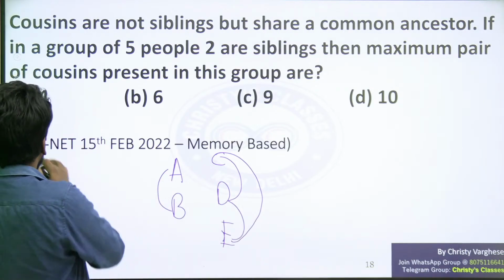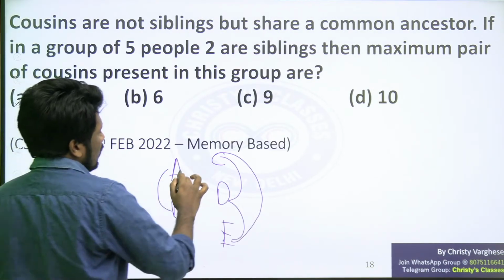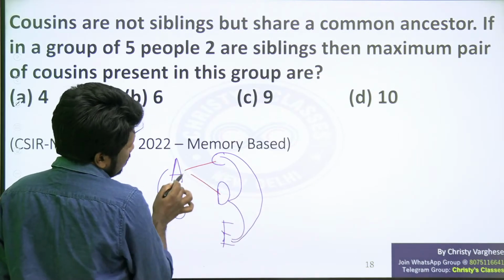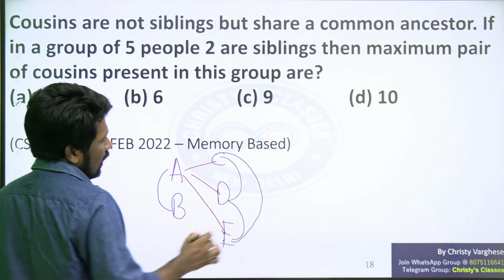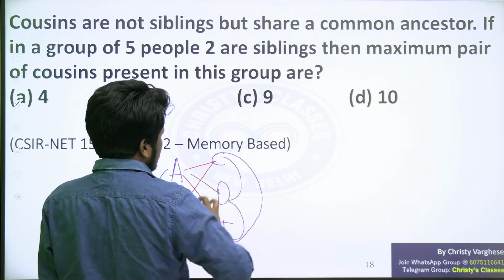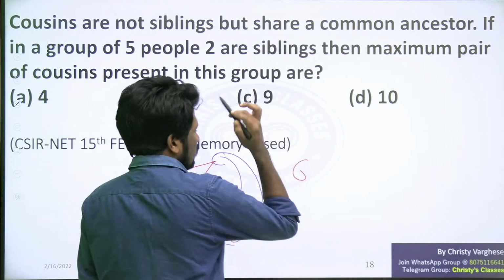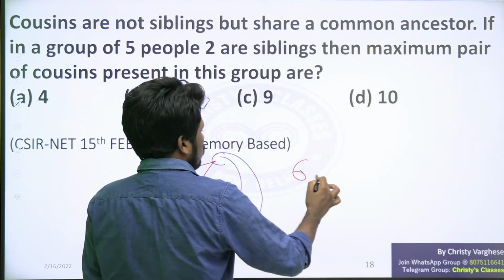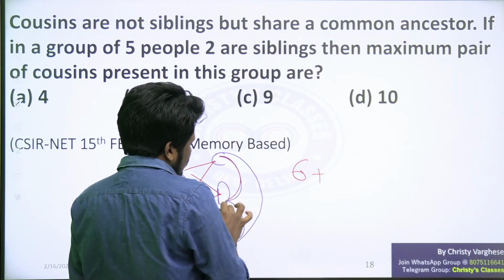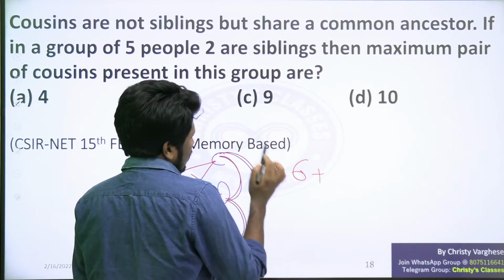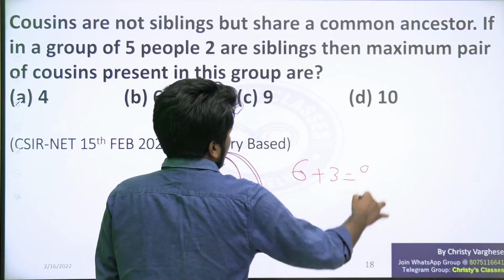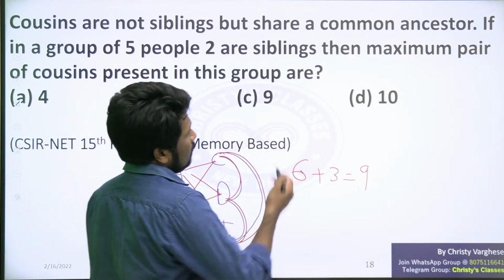So the total number of cousins will be: AC is a pair of cousins, AD is a pair of cousins, AE is a pair of cousins, BC, BD, BE are also pairs. 2 into 3, 6 pairs already. Fundamental principle of counting, if you want you can use it. And then CD is a cousin pair, DE is a cousin pair, CE is also a cousin pair. So a total of 9 cousin pairs will be there.